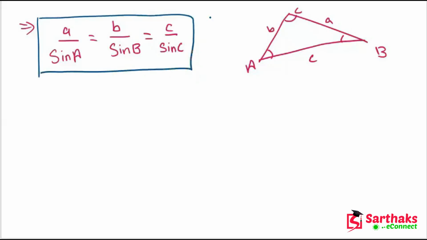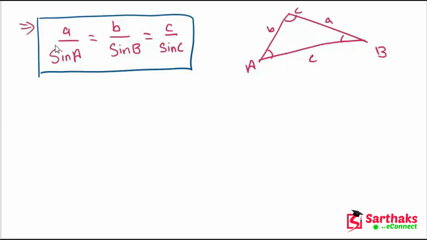Okay, so this is the law of sines. I hope you get this point. So in the triangle, side a divided by the sine of angle A is equal to side b divided by the sine of angle B, which is also equal to side c divided by the sine of angle C. So my dear friends, I hope you understand this concept, what is the sine law. Okay, so now let's move on.